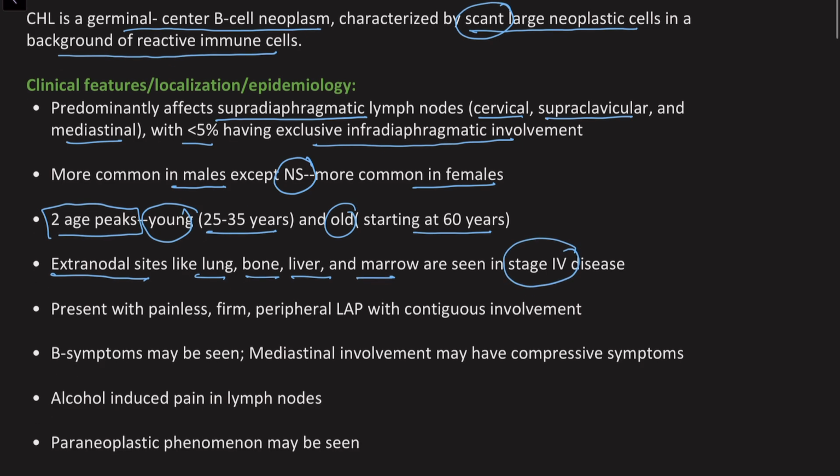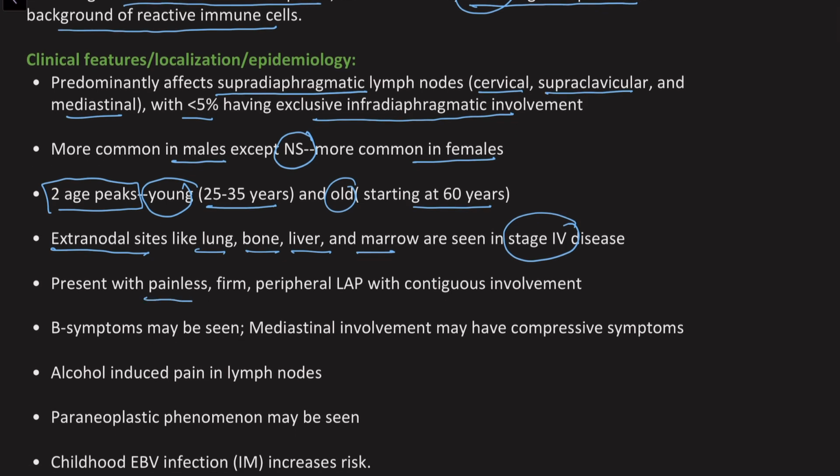So, clinical presentation, they usually present with a painless, firm peripheral lymphadenopathy, and a contiguous involvement of the lymph nodes is very characteristic of this disease. That is, lymph nodes close to each other are continuously involved, and sometimes they can also often be matted together. B symptoms, which include fever, weight loss, nausea, vomiting, or other symptoms, can be seen, but they are rare.